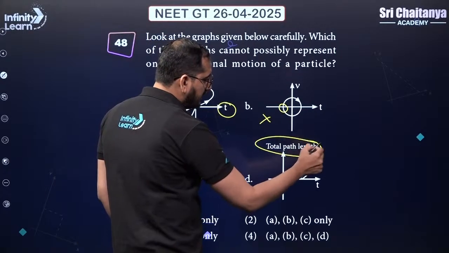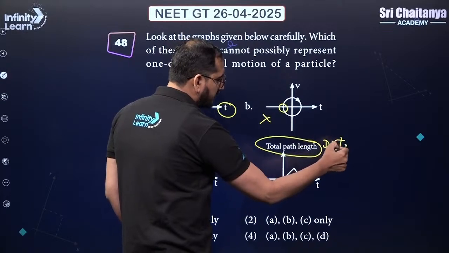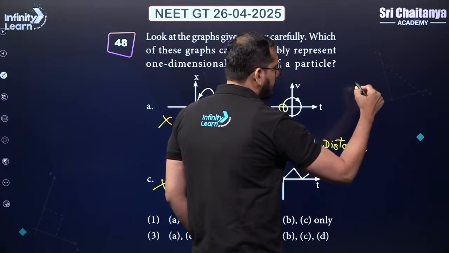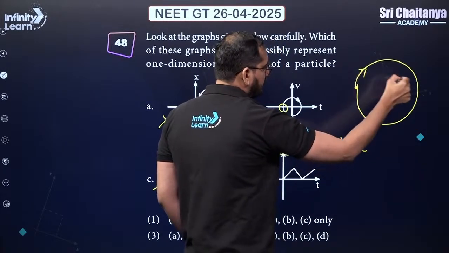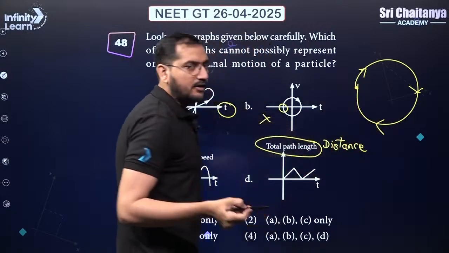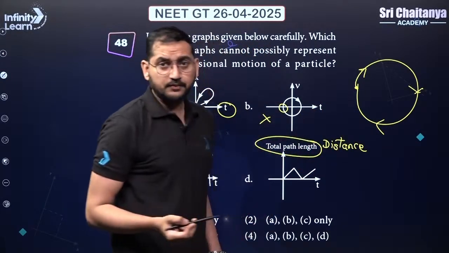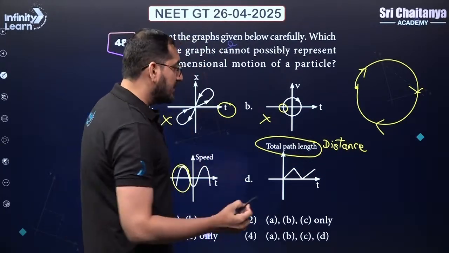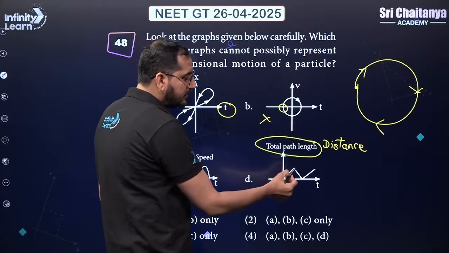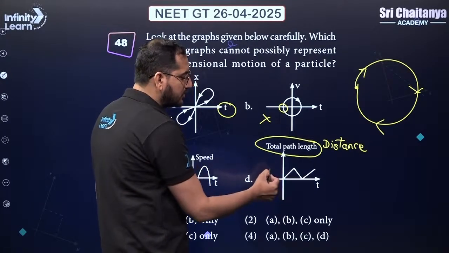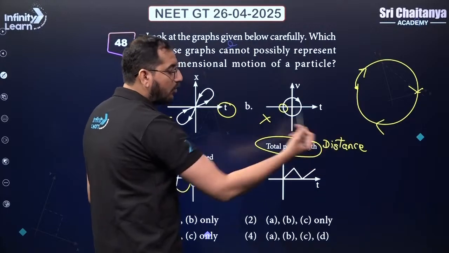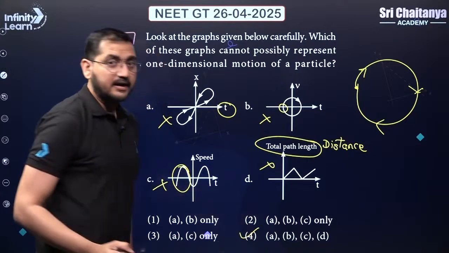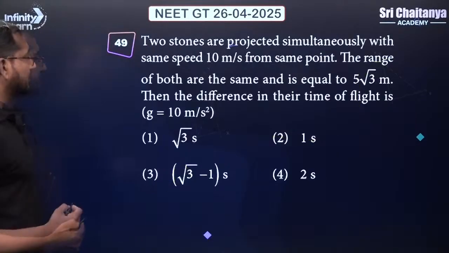Here we have total path length. Total path length means what? It means distance, okay? Now, if a body starts from one point, and let's say the body is following a circular path, and if it goes like this, it will have the distance equal to its circumference, but the displacement will be 0. We know that distance can always increase. It can never be decreased, right? Here the graph says that first the distance is increasing, then decreasing and becoming 0. So this is not possible. The distance has to always increase. All the 4 graphs, they are wrong. So fourth option will be your correct answer. Okay. Let's go ahead to our next question.